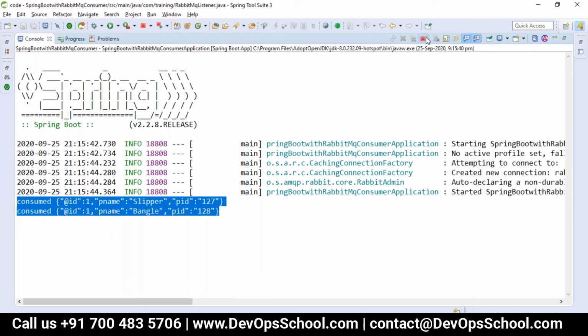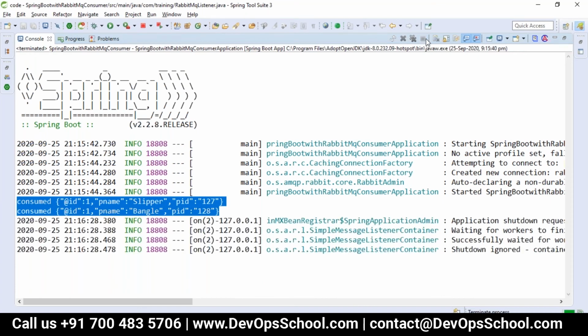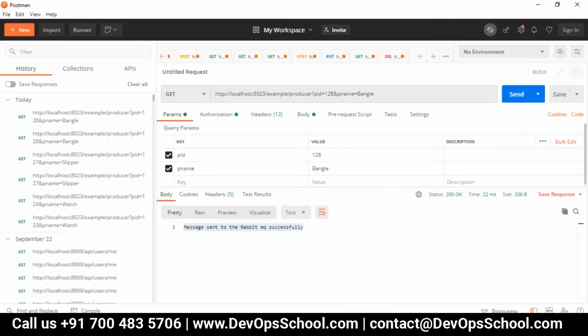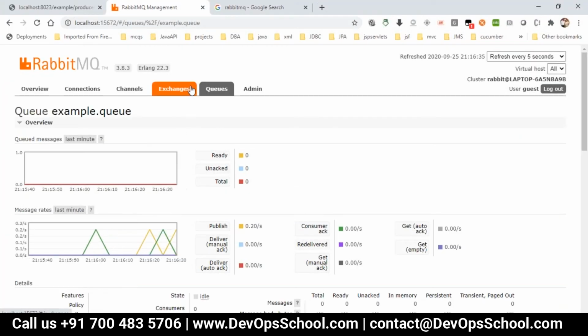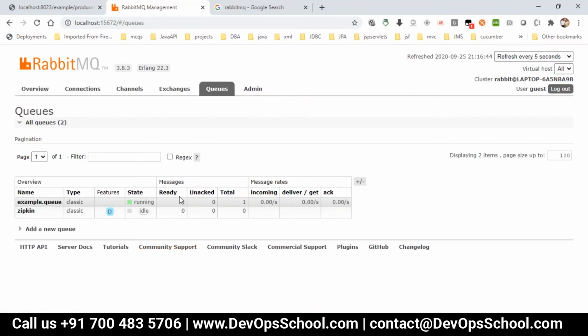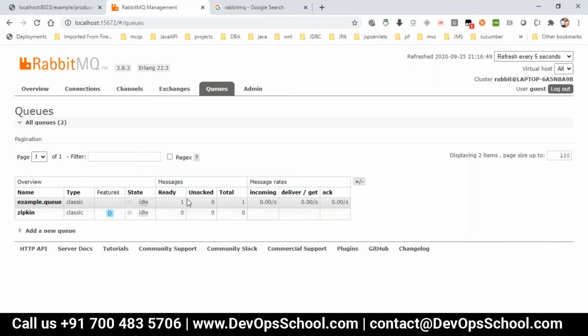So if I am just stopping the consumer, and with that stopping, I'm just producing the data. So publishing. Now when you go here, see we got the queue data, the example queue. If any consumer comes, then it will be taken. Till the consumer takes it, we got here the ready status. The status is idle, so no one is consuming the data of it.